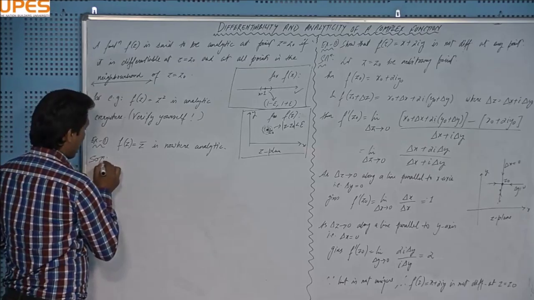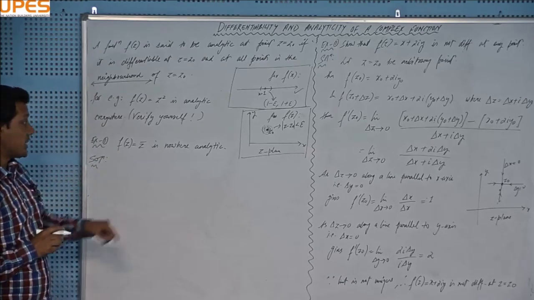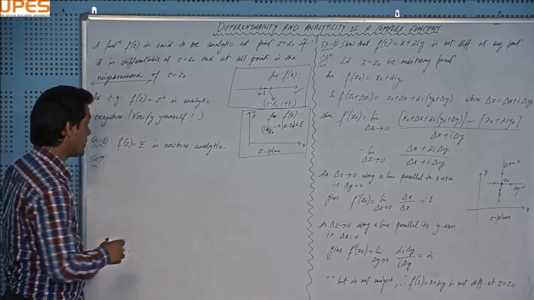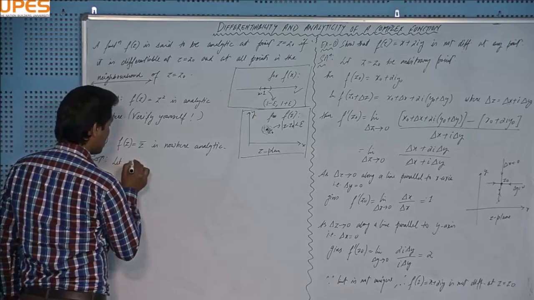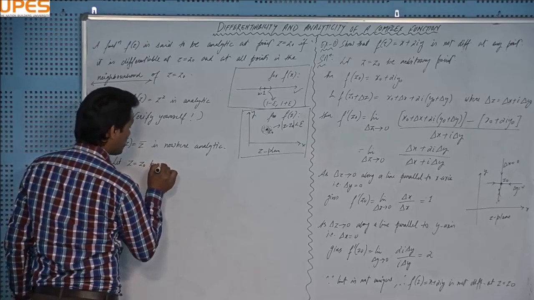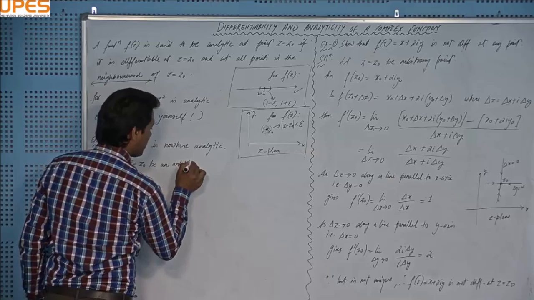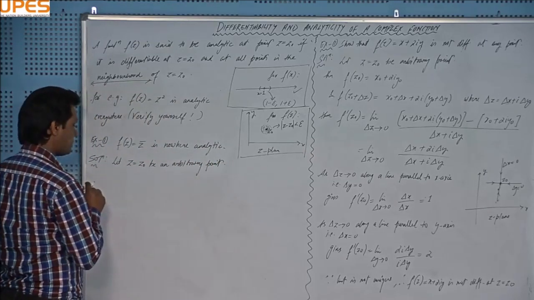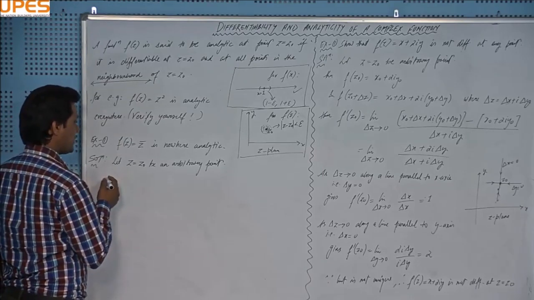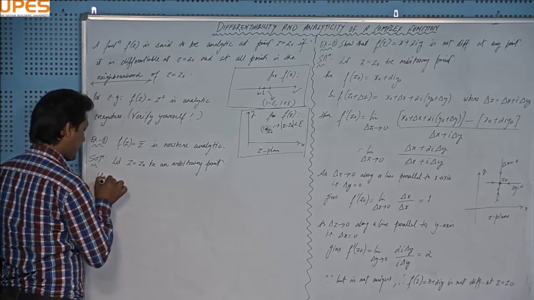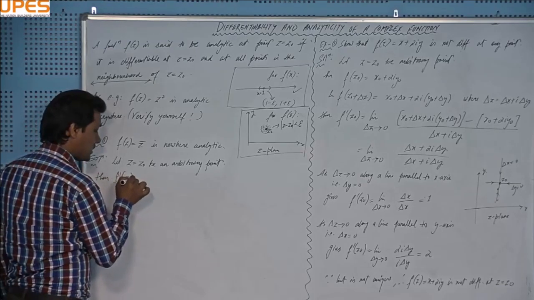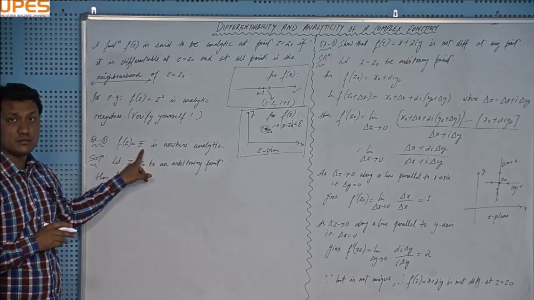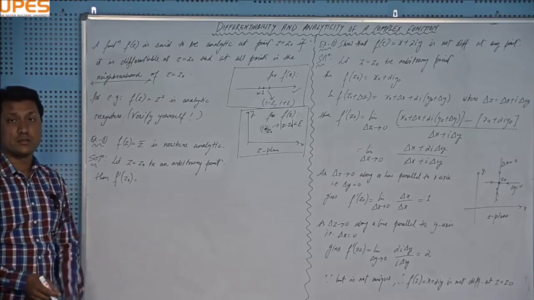And again, I have to rely on the definition of differentiability, because analyticity is related to differentiability. And I have to choose an arbitrary point. Let that point be z equal to z naught. Let z equal to z naught be an arbitrary point on the complex plane. Now I am going to check its differentiability at z equal to z naught. Note that we are checking the analyticity of a function f(z), but we start with the differentiability at the point we are talking about.